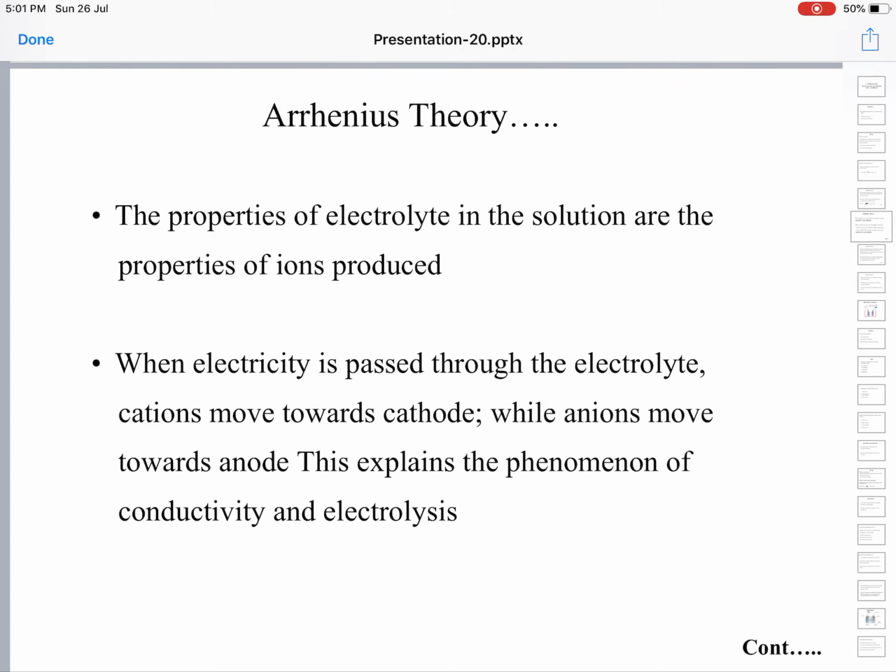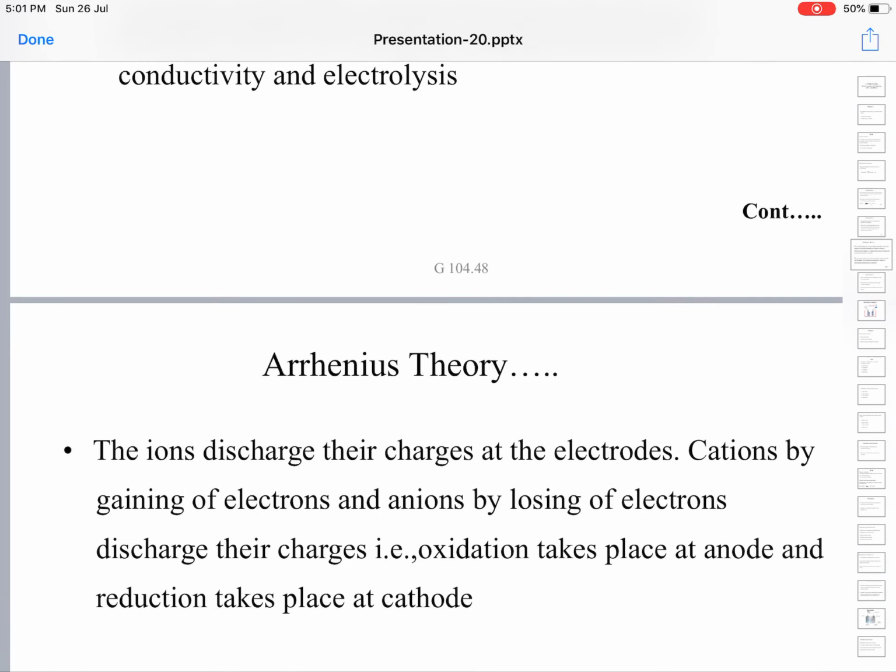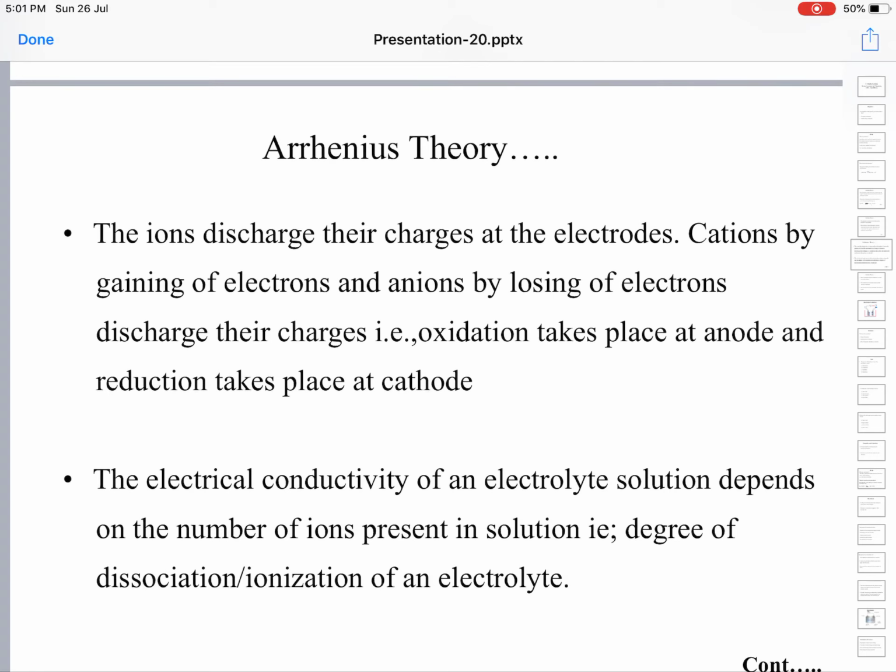It also explains the process of electrolysis, which we will consider shortly in this chapter. In this chapter we will deal with electrolysis and we will see the examples as well. So ions discharge their charges at the electrodes. Ions are charged species, right? They get neutralized and lose their charges at the electrodes. Cations are positively charged. Cations lose their charge by gaining electrons. If they gain electrons, their positive charge will be nullified.